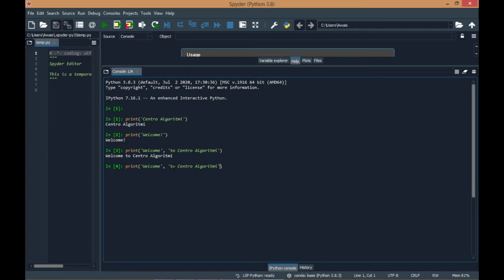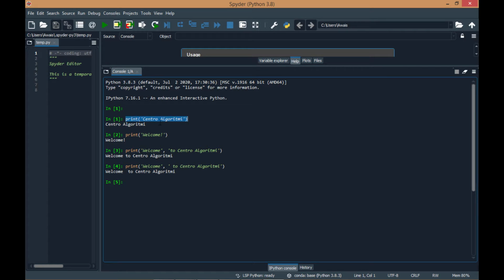What if you insert a space here, welcome to Centro Algorithmi, and you press enter? You will observe that there are now two spaces between welcome and to. So you can also write like this, print Centro Algorithmi.